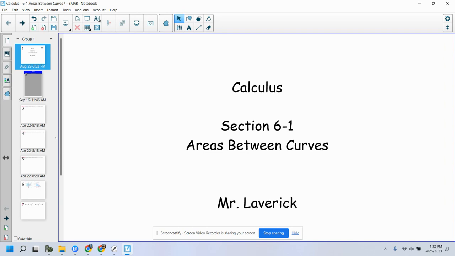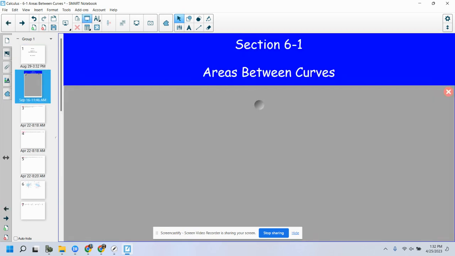All right, so here we go, section 6.1. You know how back in the first semester we learned about derivatives, and then we learned all about application of derivatives, right? This next portion of material is, we learned about integrals, and now we learn about the application of integration. But unfortunately, we ran out of time this year, so we are really only going to be looking at one application of integrals, and that is finding the areas between curves.